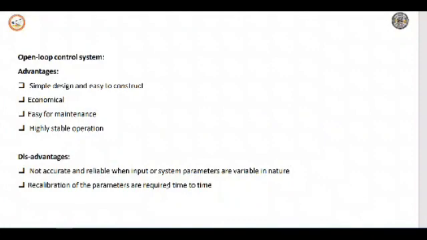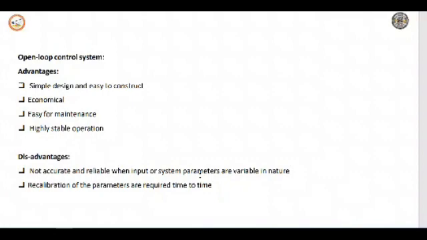Next, some of the advantages and disadvantages of open loop control system. The advantages are simple design, easy to construct, and economical. It is economical in construction, easy for maintenance, and has high stable operation. So this type of system has all those advantages. Then the disadvantages: not accurate and reliable when input or system parameters are variable in nature.